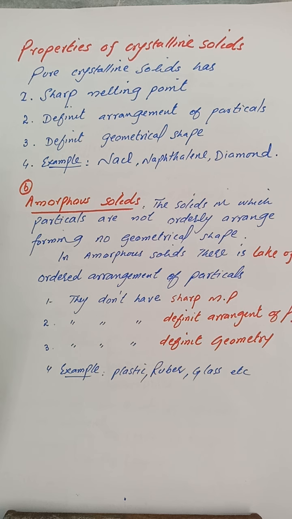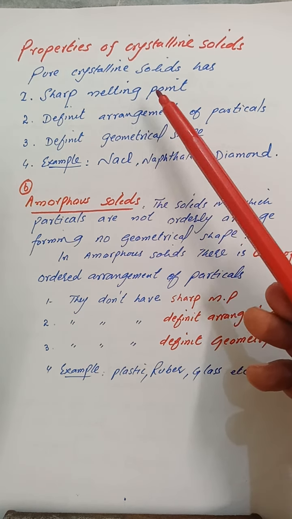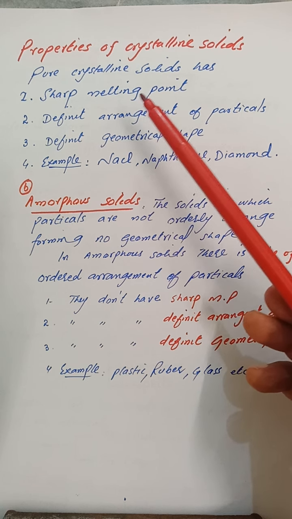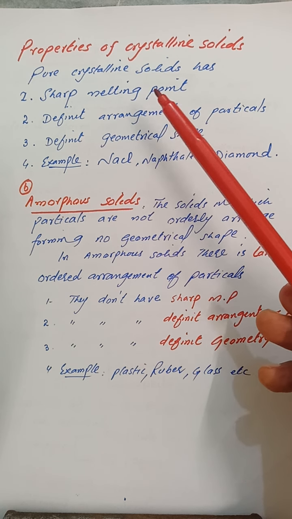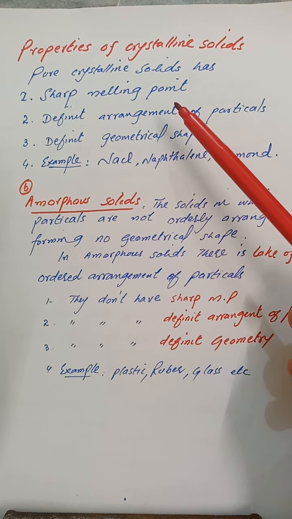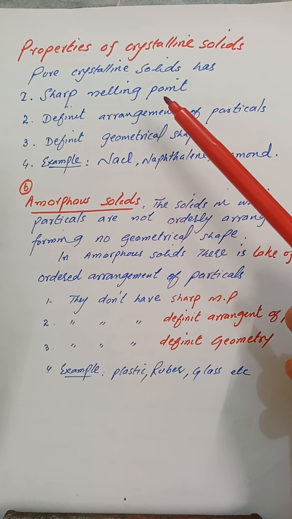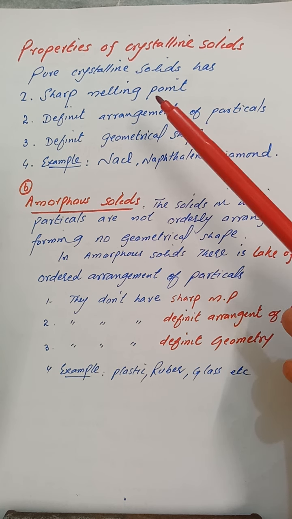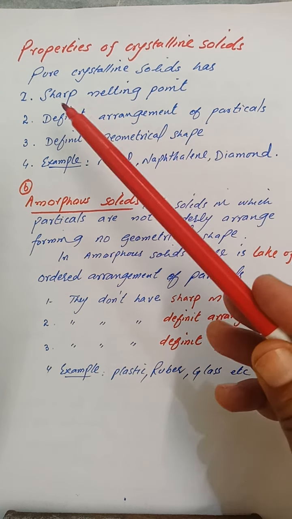Crystalline solid has some properties which make it different from amorphous solid. Number one, they have a sharp melting point. The sharp melting point means that all the solid melts at a fixed melting point. A temperature at which all the solid simultaneously melts is said to be the sharp melting point.